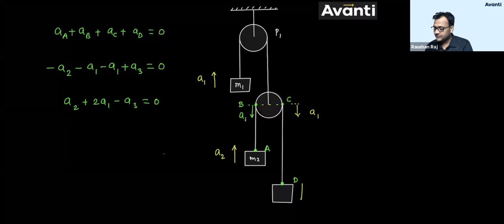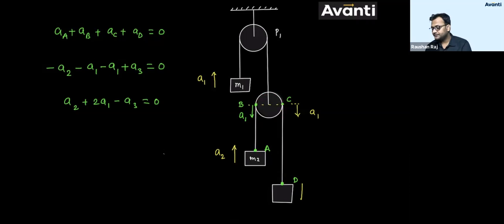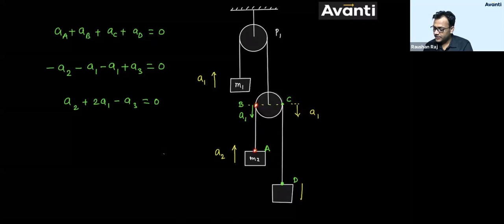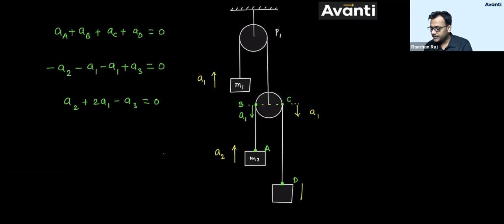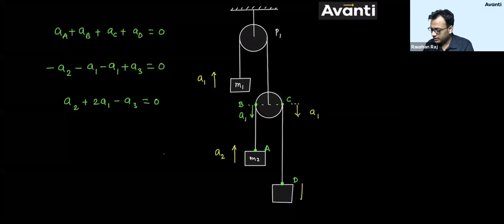So based on those three steps, I have considered this as a single string. This is how we selected the string. All right. Now we have marked some points: point A, point B, point C, point D. Point A is connected with the block, so removing the block, we are talking about A. B and C are connected with the pulley, and D is connected with another block. Okay? This other block is named M3, and this is, let's say, A3.